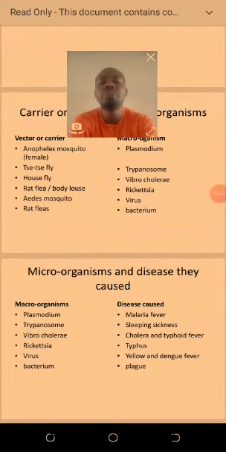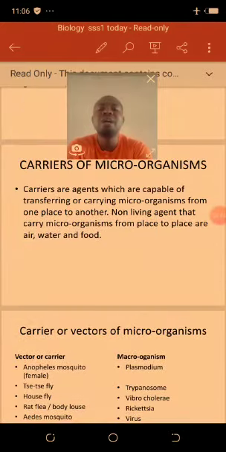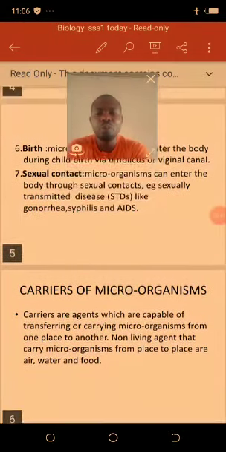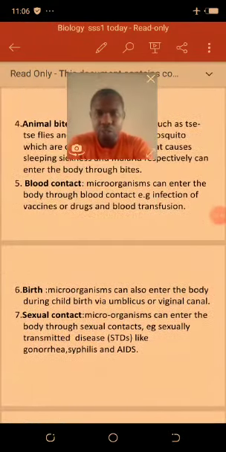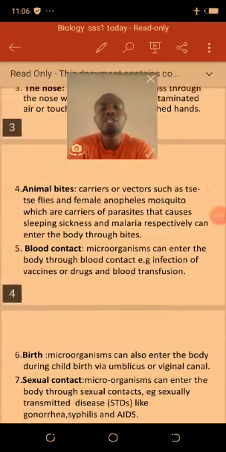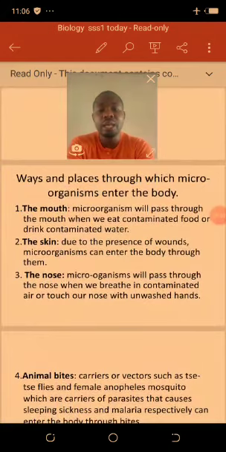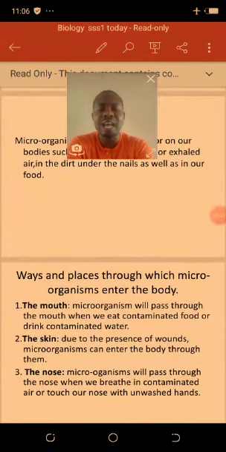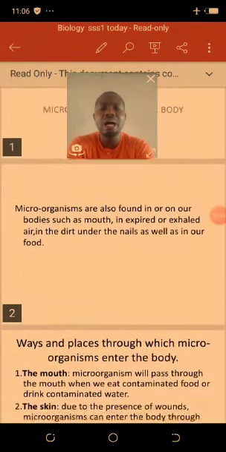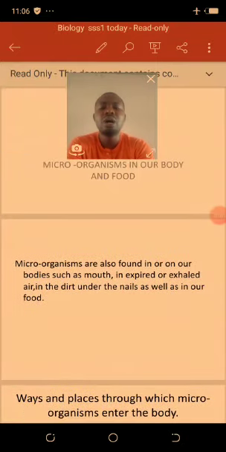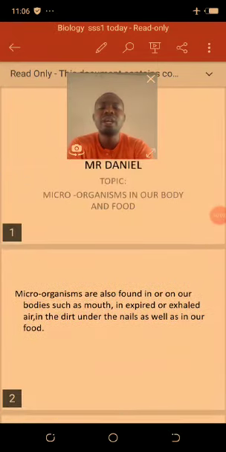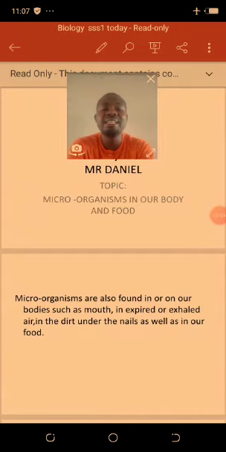So this will come to the end of today's class. I have an assignment for you. Though it's not written here, bring out your pen now and write it down. List out ways in which microorganisms can enter into our body.